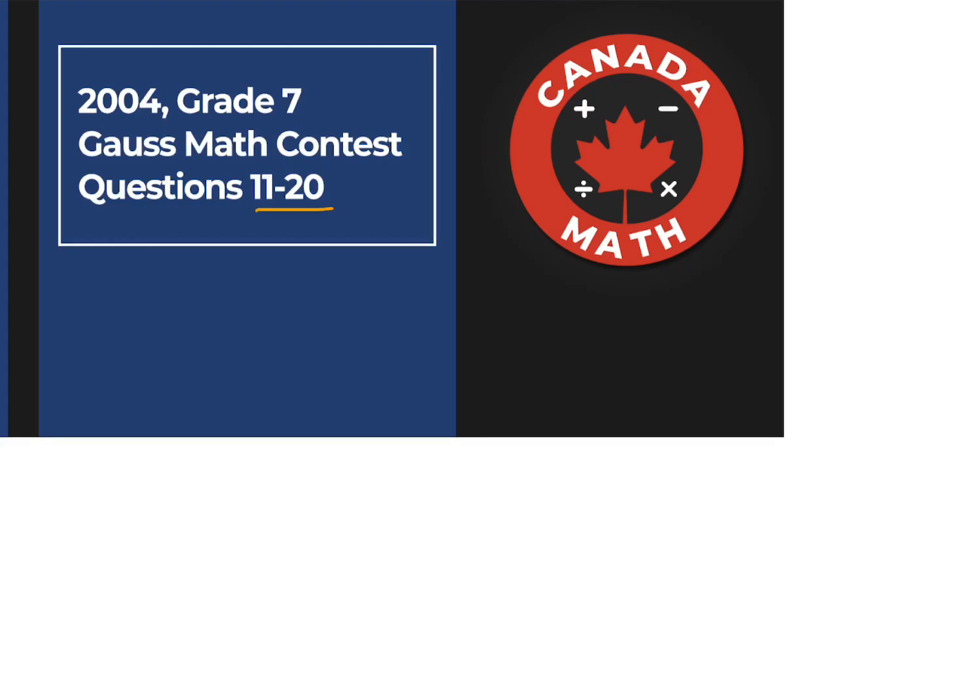Questions 11 through 20 on the 2004 Grade 7 Gauss Math Contest. What is the median quiz score of the 25 scores shown on the bar graph?